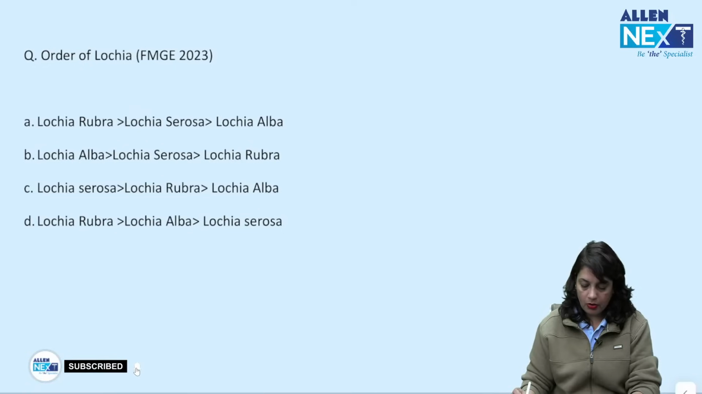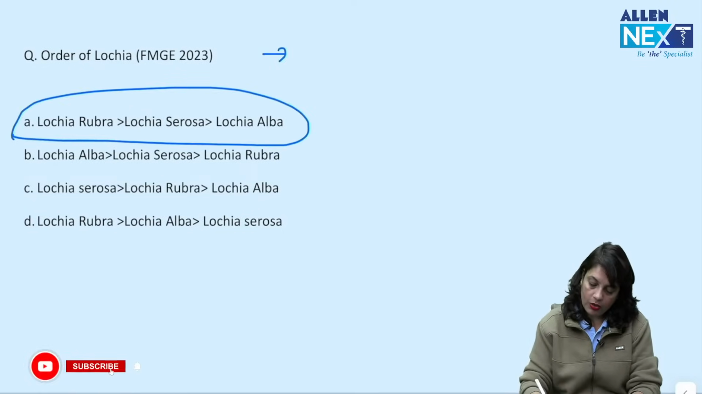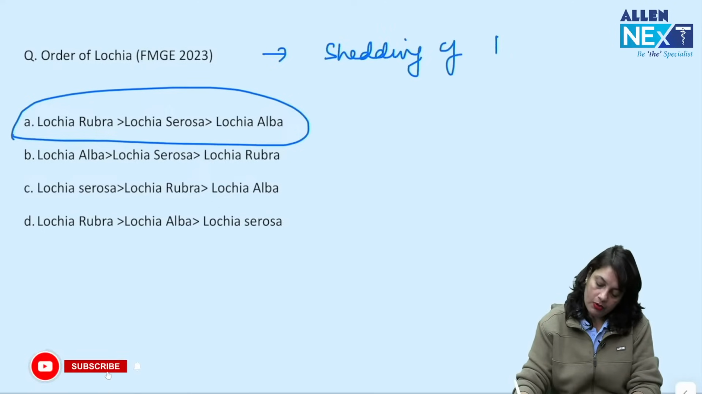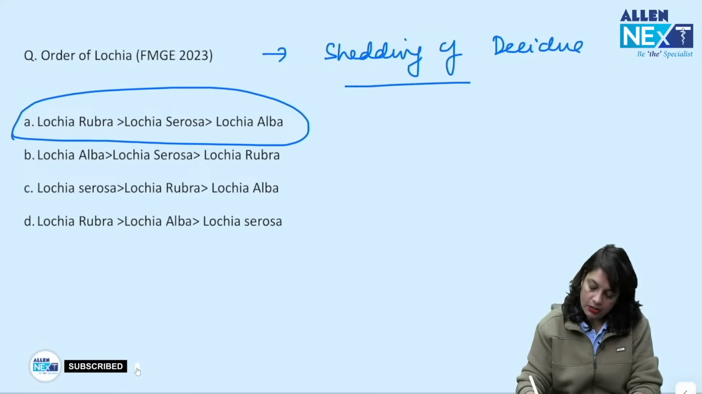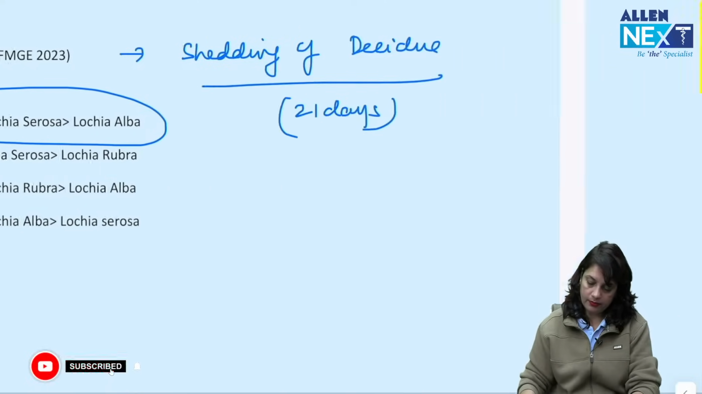Order of lochia: lochia rubra, serosa, alba. Lochia is shedding of decidua and this is 21 days.